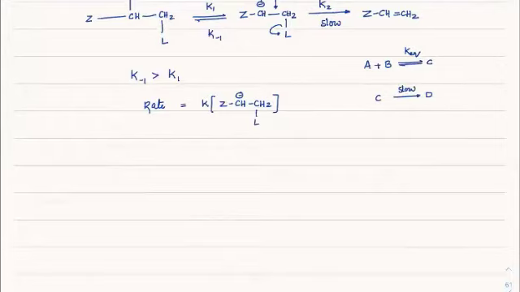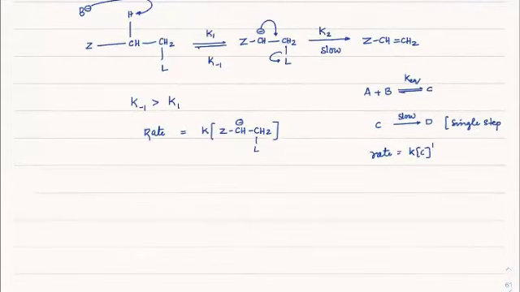So how do we write the rate for this? The rate should always be written for the slow step: k into C raised to the power of 1, because this is a single step. So we'll write the rate in this form.